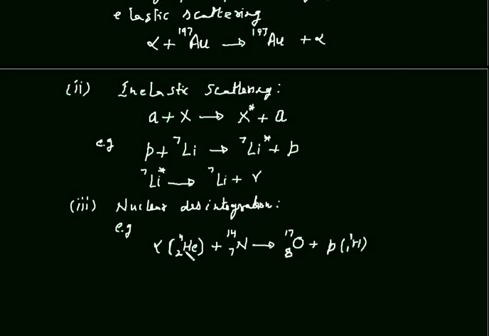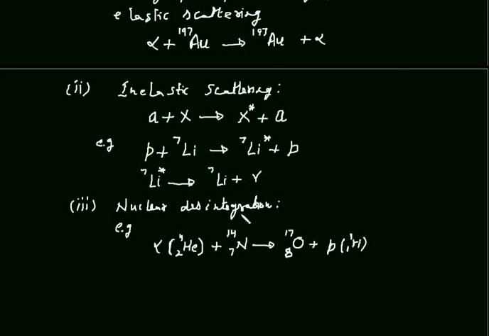Alpha particle is a helium nuclei, that's why I'm writing here 2He4. And this proton is a hydrogen atom, that's why I'm writing here 1H1. You can see here the mass numbers 4 plus 14 is equal to 17 plus 1. Means mass numbers remains conserved, atomic numbers also remains conserved during a nuclear reaction.